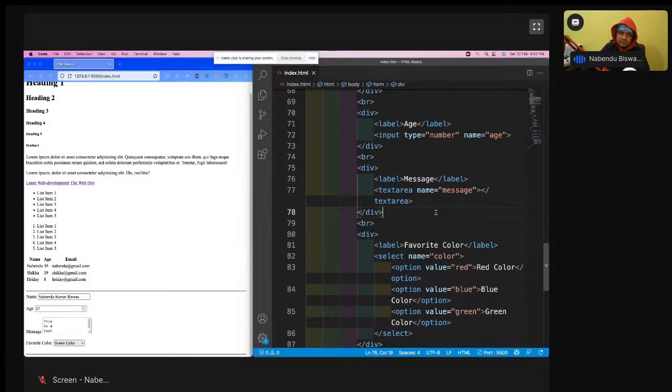To save somewhere, we need a form. I fill all the data in this form. Then what to do with the data? I have to save it somewhere. When I'm going to save it in the database, this value comes into picture a lot. This value is like red, blue, green. This will go to the backend or database, and it will be saved like that. It will not save this red color or blue color, but it will save this value.